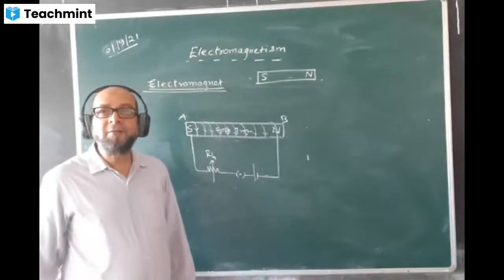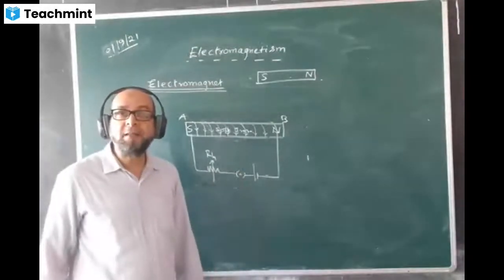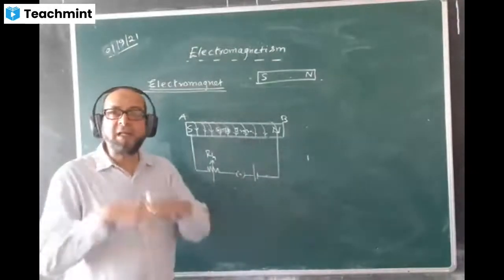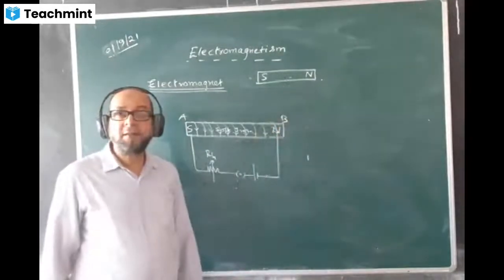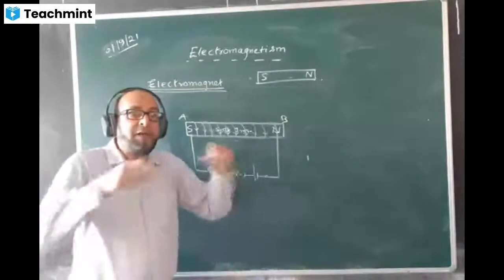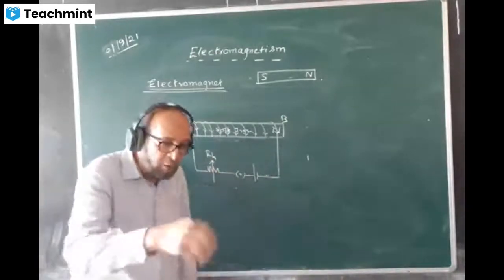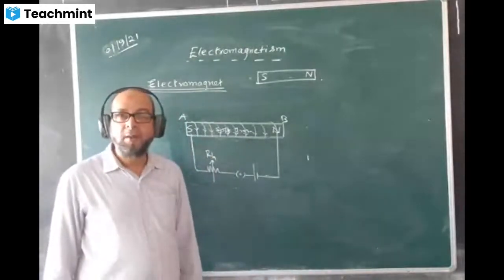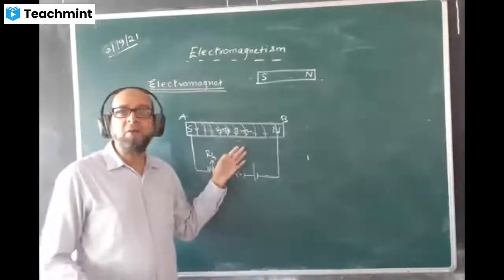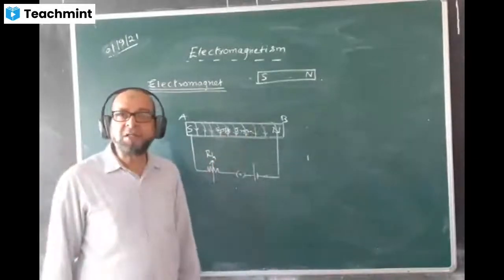And what can be the third advantage? An electromagnet can be obtained anywhere, at any place, at any time, whereas a permanent magnet cannot be obtained all the time. If you need a magnet now, where will you find a natural magnet? You have to dig the ground, and you will never know whether you will get a magnet or not. But this one is quite handy. You can make it any time, any place. You can manufacture it on a large scale, but this one you cannot.